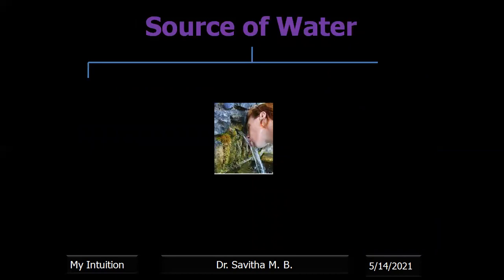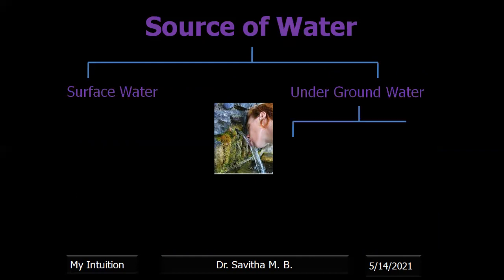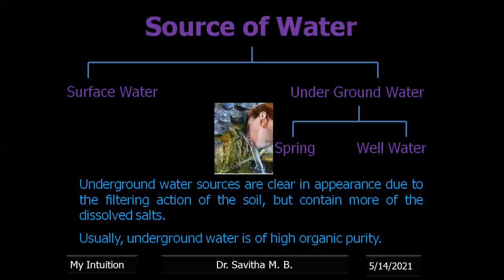There are two sources of water. One is surface water, the other one is underground water. Now, discussing underground water, the underground water is present as a spring or well water. It is available for human usage when it comes out as a spring during rainy season or when we dig a well. Underground water is clear in appearance due to the filtering action of the soil, but contains more of the dissolved salts because it is coming through soil, and dissolved salts are present in the soil. Usually underground water is of high purity.